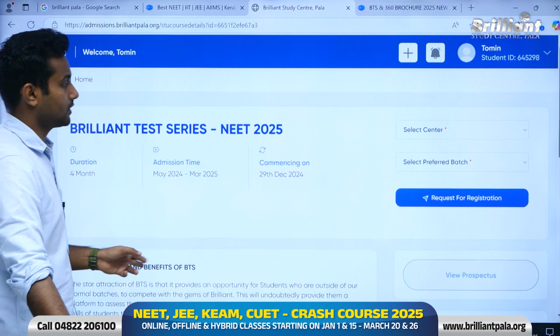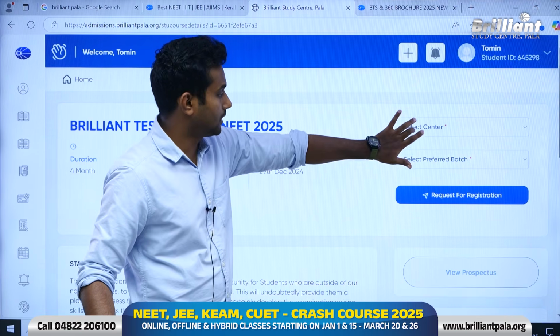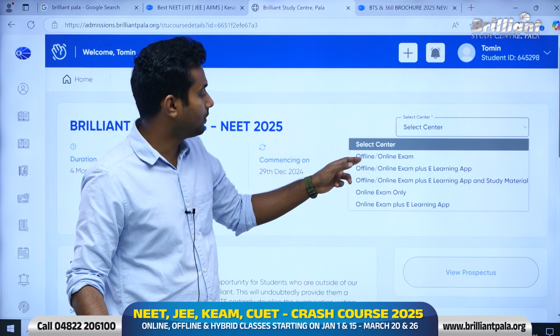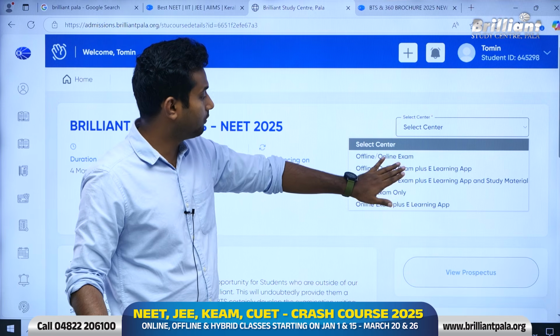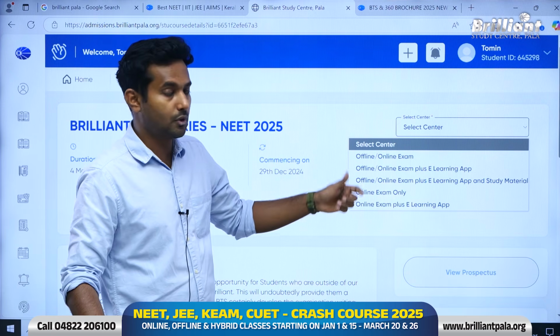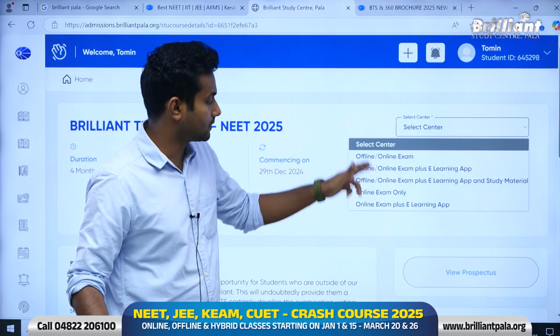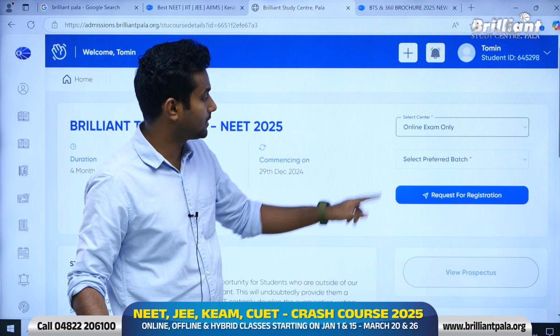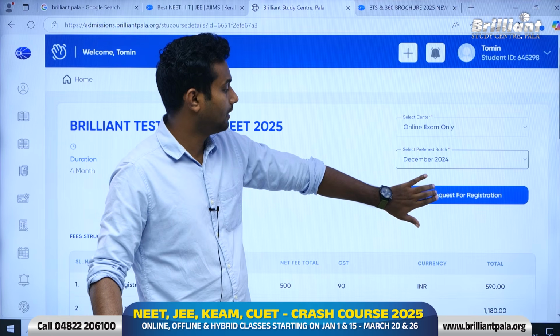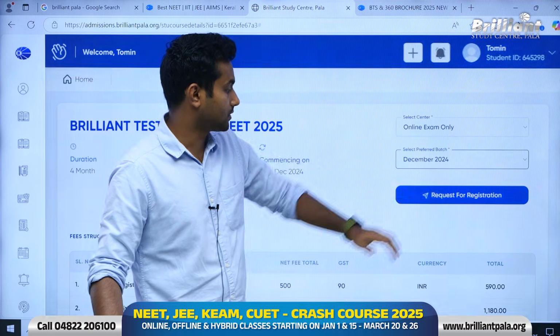Okay, now they are asking me for two pieces of information. One is select center, and these are the 5 categories which I already showed. If you want online and offline exam, you can choose that. If you want online exam only, you can choose that, which we already discussed while going through the brochure. These are the 5 categories. I will select online exam only, and my preferred batch is December. I can select request for registration.